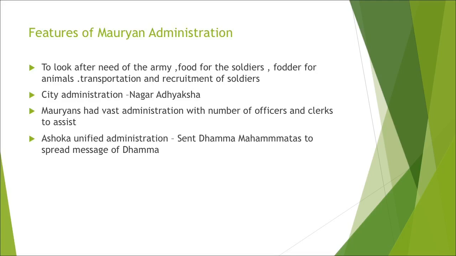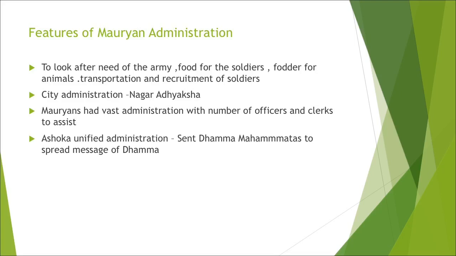Then we come to know about the Mauryans. It was Ashoka who unified his vast empire by sending Dhamma Mahamatas. Who were Dhamma Mahamatas? They were the officers of Ashoka who were appointed to spread the message of Dhamma throughout the empire.